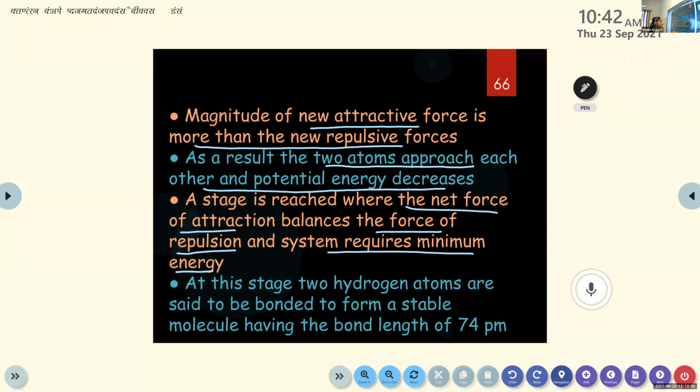At this stage, two hydrogen atoms are said to be bonded to form a stable molecule having the bond length of 74 picometer. That's in the case of the hydrogen molecule.